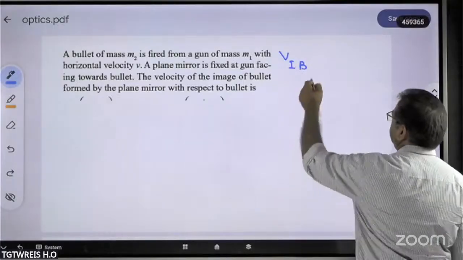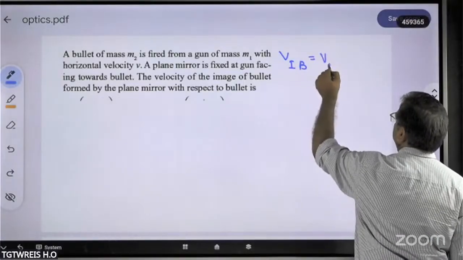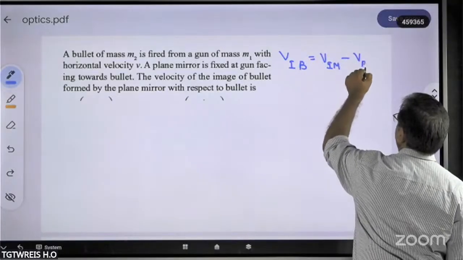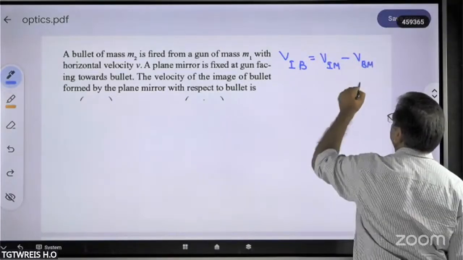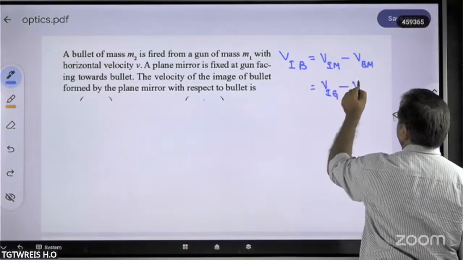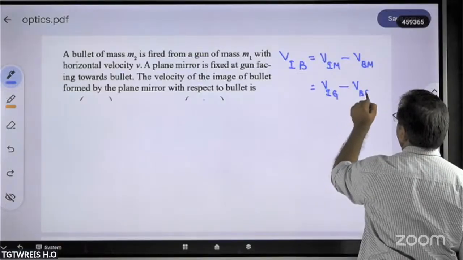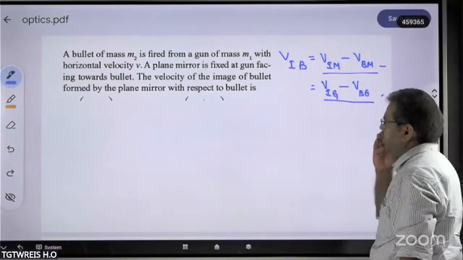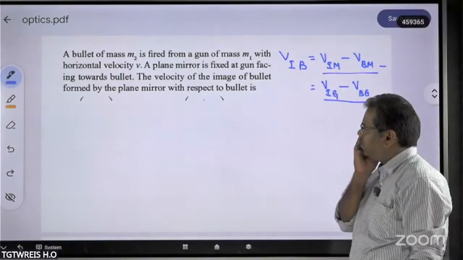That's all. So we require to find out the velocity of the image with respect to the mirror minus the velocity of the bullet with respect to the mirror, or the velocity of the image with respect to the ground minus the velocity of the bullet with respect to the ground. This value, either this one or this one, we have to find out. Then how to do this problem?